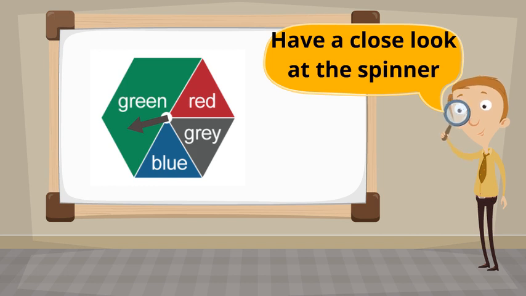If we were to spin the arrow on the spinner, there is a 1 in 6 chance of it landing on a red, grey or blue, but a 1 in 2 chance or 50% of it landing on a green. This spinner is an example of how not all outcomes are equally likely.